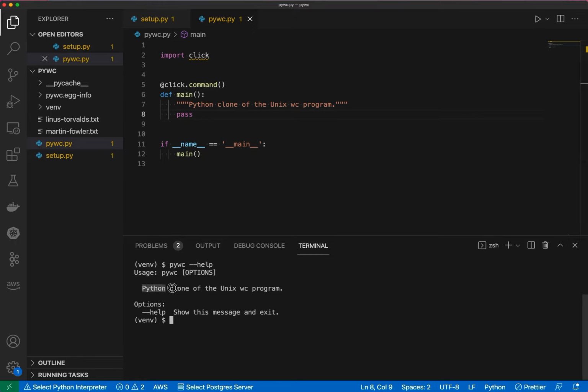And like I said earlier, it parsed out my function docstring to be used in this help page. So the usage is you execute pywc and you follow that by options, which the only option right now is the help option, but we will swiftly move right along and start to continue to build out the functionality here.